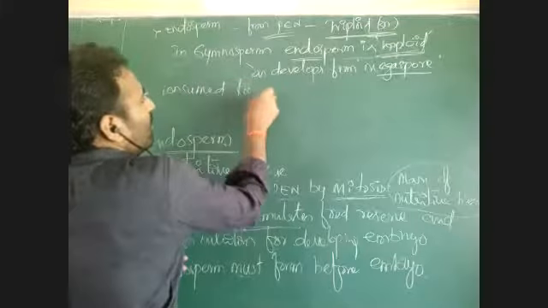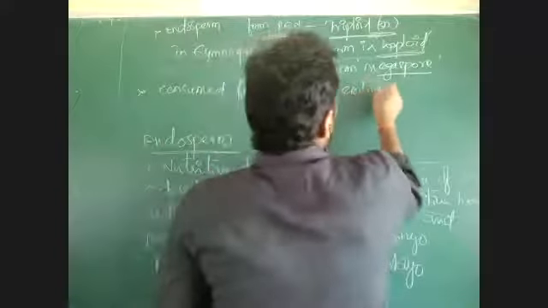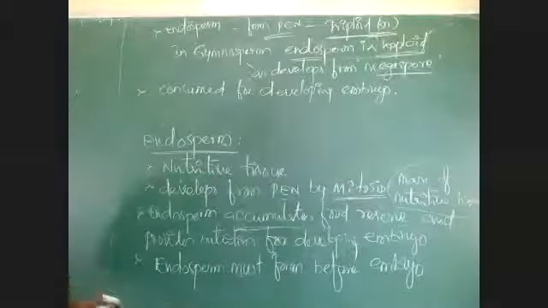Okay, here this endosperm is formed and this endosperm is consumed for developing the embryo. But that consumption of endosperm by the developing embryo will be complete or incomplete.